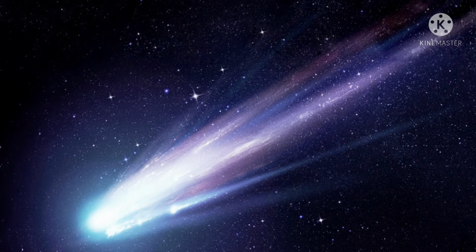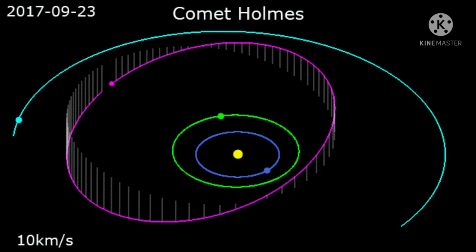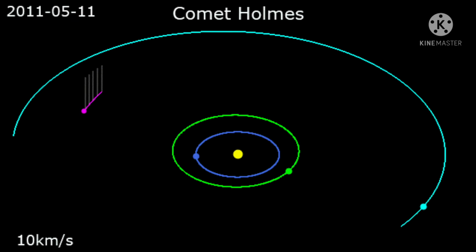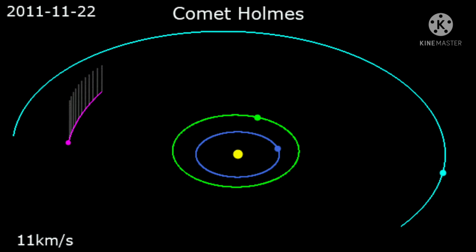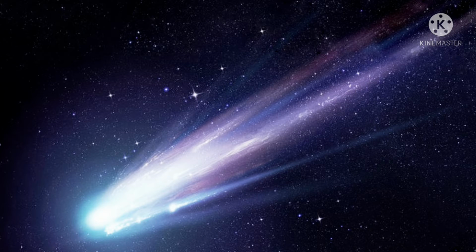Now, let us know about the comets. Comets are also members of our solar system. They revolve around the sun in highly elliptical orbits. However, their period of revolution around the sun is usually very long. A comet appears generally as a bright head with a long tail. The length of the tail grows as it approaches the sun. The tail of a comet is always directed away from the sun.